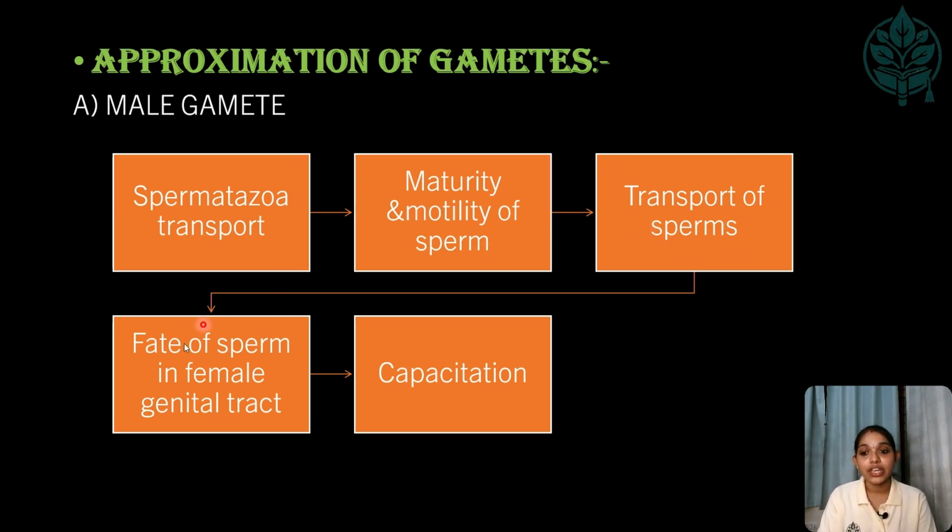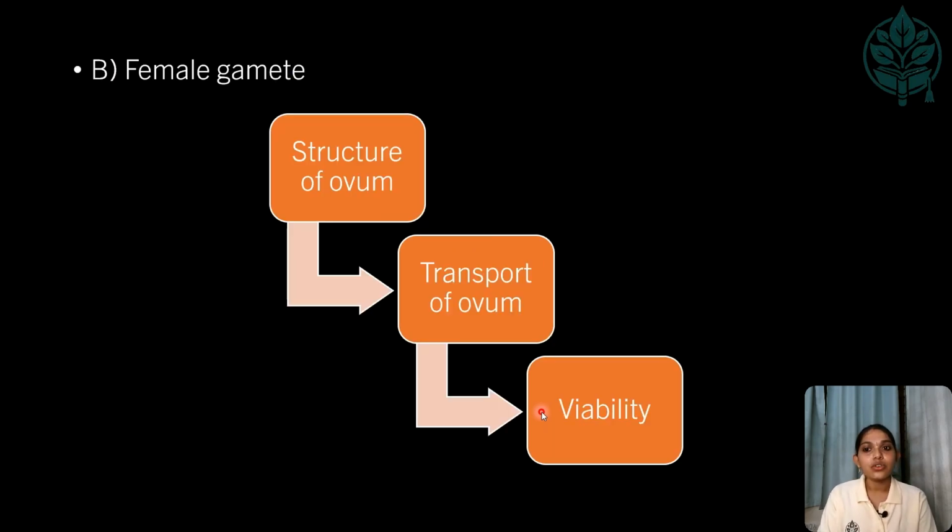And later the fate of the sperm in the female genital tract is very important. After reaching the female genital tract, it undergoes capacitation. So, these are the points which come under the approximation of the male gamete. In female gamete, as we already studied about the structure of ovum, that is very important to know, and how it is transported to the uterine tube, and what is the viability period.